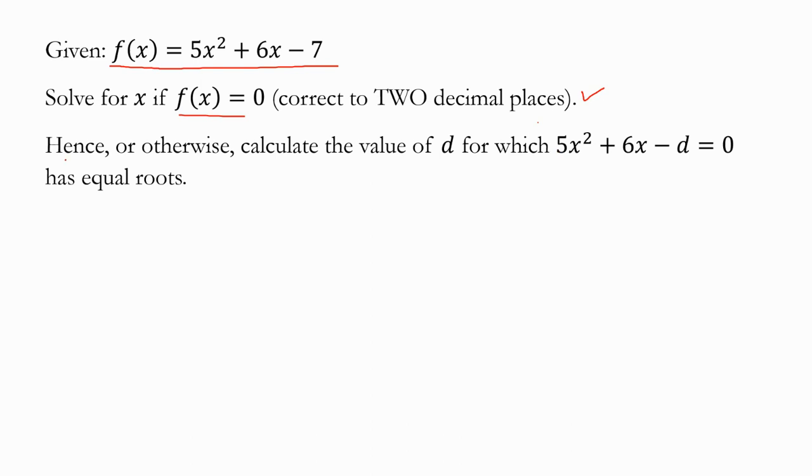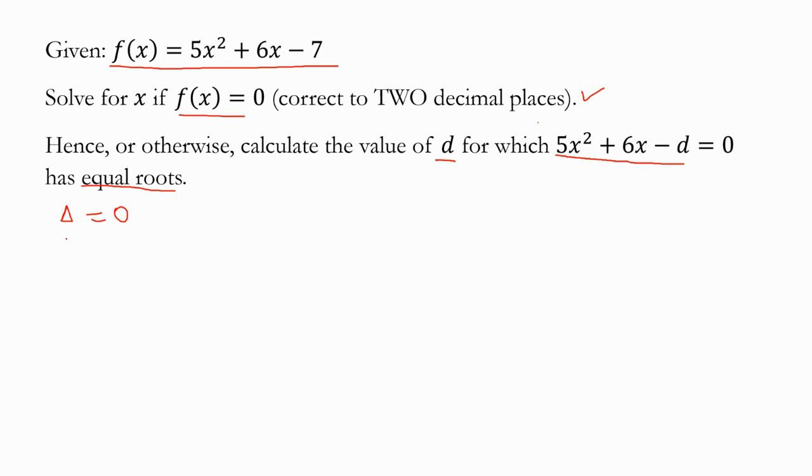Hence or otherwise, calculate the value of d for which 5x squared plus 6x minus d is equal to 0 has equal roots. There are different methods that you can use here, but I will stick to the use of the discriminant. When the roots are equal, the discriminant is equal to 0.